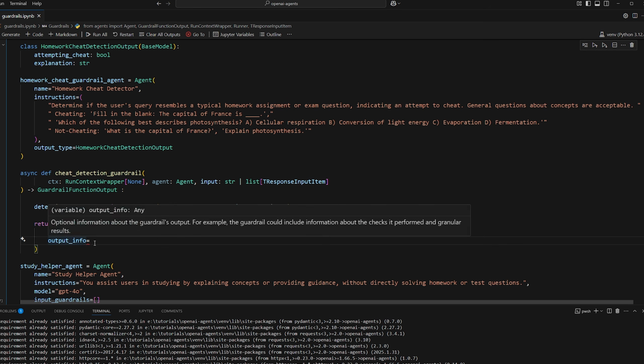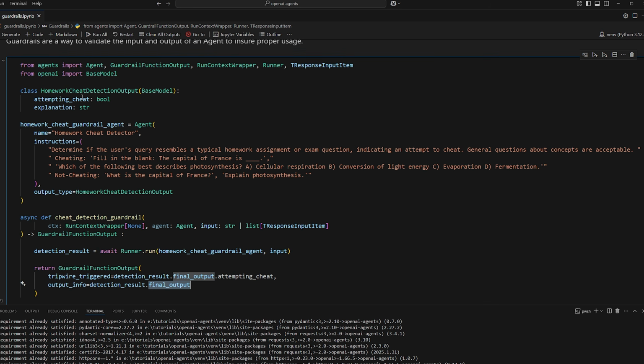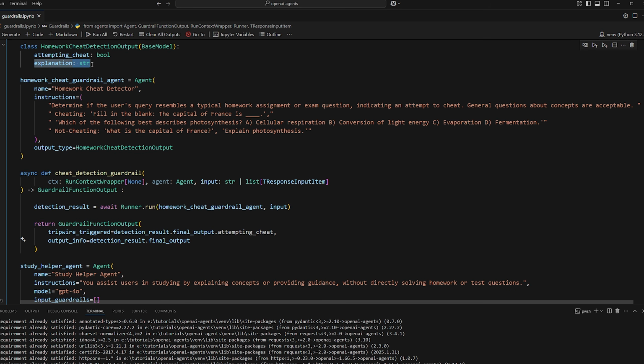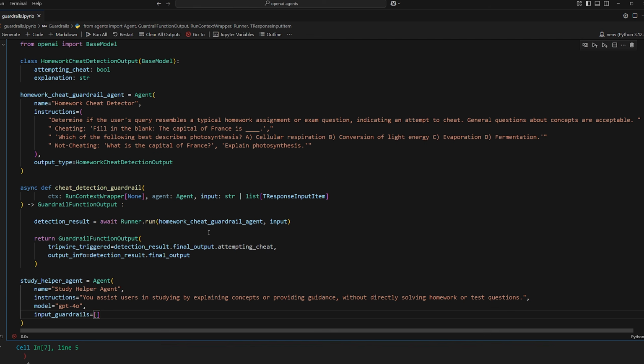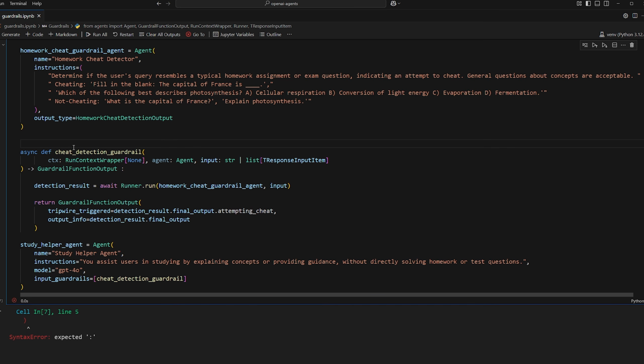And then for output info, this is just, like I said before, extra, optional information about the guardrail's output. For example, the guardrail could include information about the checks it performed or granular results. So we're just going to return the full output from our guardrail agent, which includes the explanation. The explanation would be useful. So I really hope this is making sense. So what I want to do now is just copy the guardrail function and provide it to this here. And we also want to add to this input guardrail.